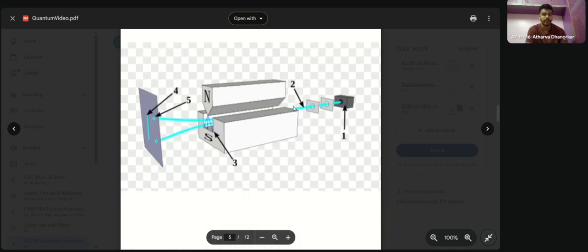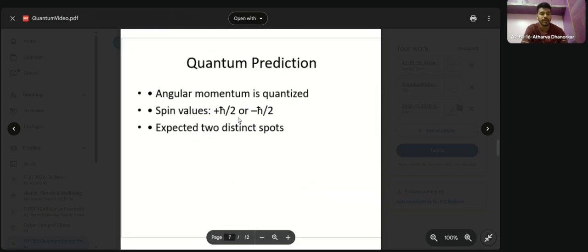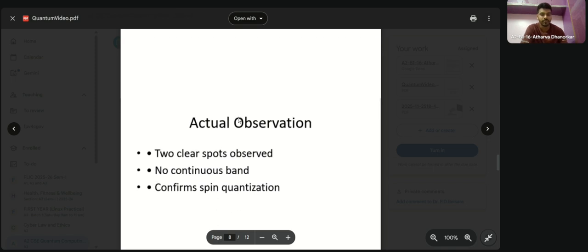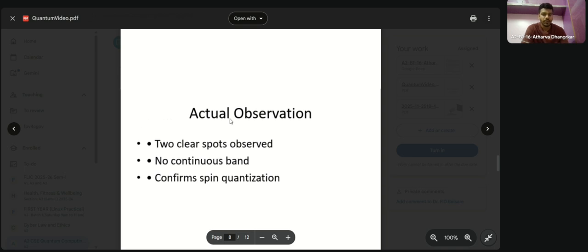If we take a single atom of other compounds, it can react with oxygen or anything around our experiment setup. But the Ag atom was more likely to behave as a noble gas, so it was easy for us to do the experiment with it. So the actual observation was two clear spots observed.